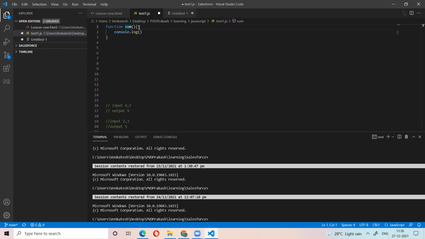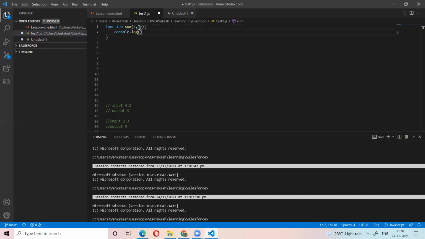The function name is sum, and in parentheses we are adding arguments. You need to give x comma y. So you need the arguments, because you don't know what the values are. That's why we are defining the two variables x, y.